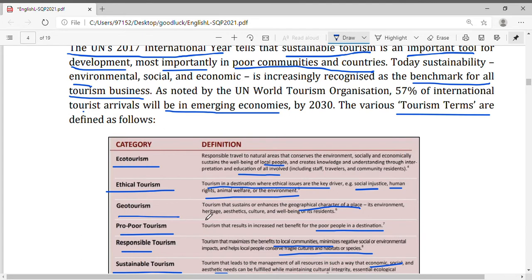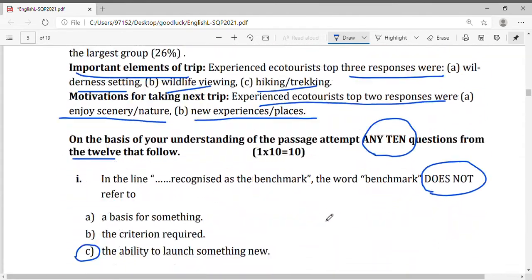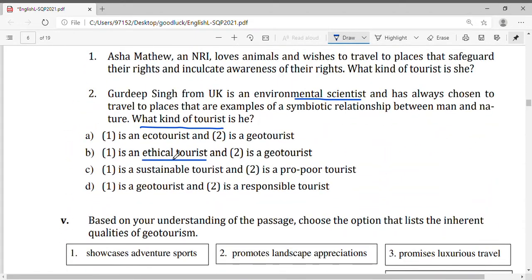It has to be geotourism. Tourism that sustains the geographical character of a place, its environment, heritage, aesthetic, culture, and well-being of its residents. So he is a geotourist. Even if we have doubt, we have already chosen ethical tourist. That means the second one has to be geotourist, right? Because he is an ethical tourist. So we go with B. 1 and 2, one is ethical, the other one is geotourist. Let's go to the next one.